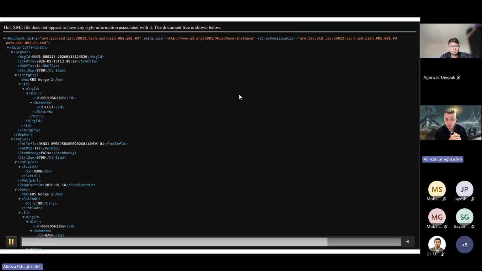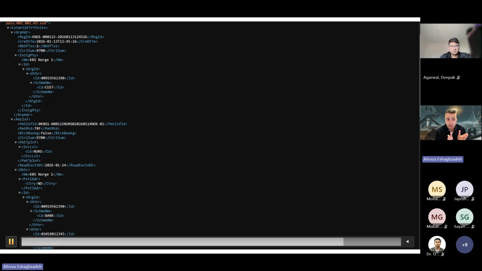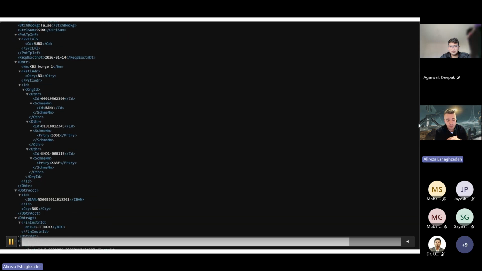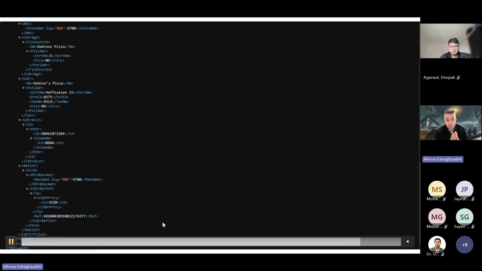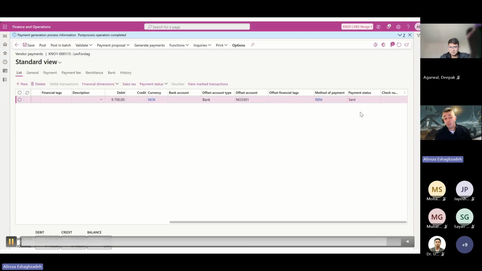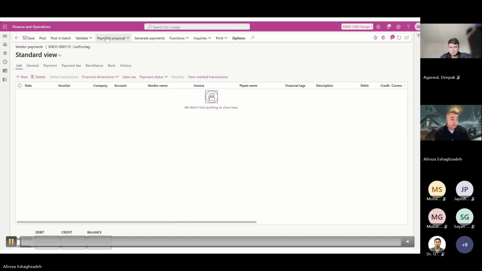But for unstructured, we only have something like free text, so either the invoice number or the payment ID. And as you see, this is the structure of the payment file that we want to send to the bank. And the underscore, as you see here, is the enabler or the element to show the payment ID.